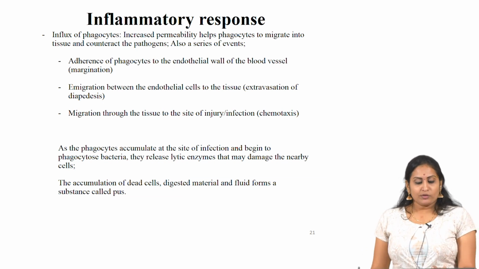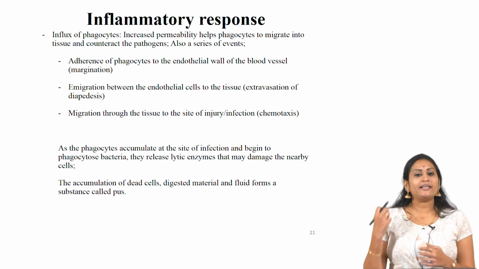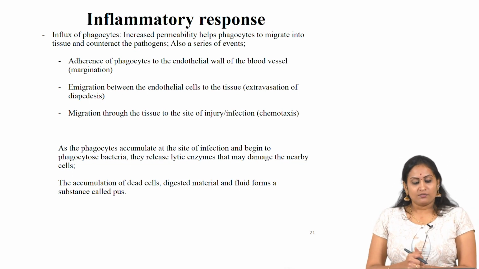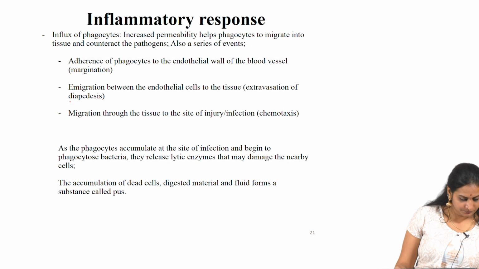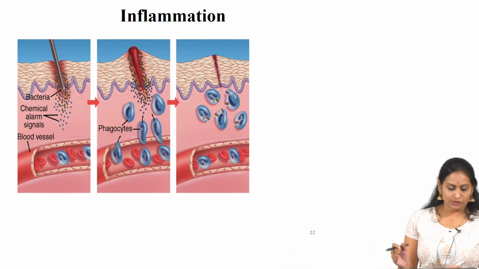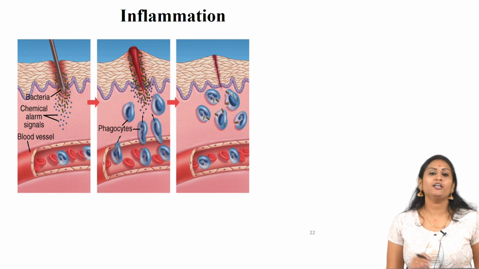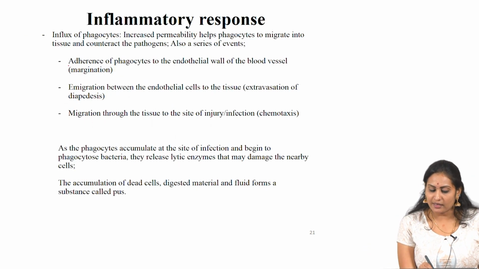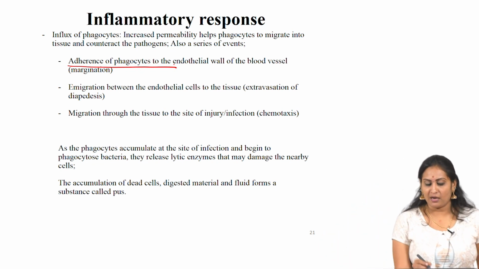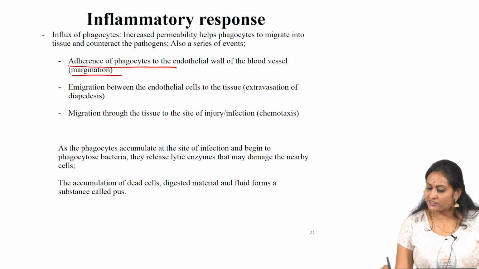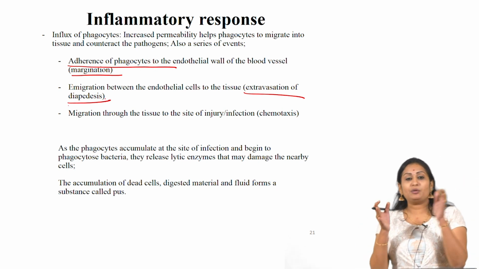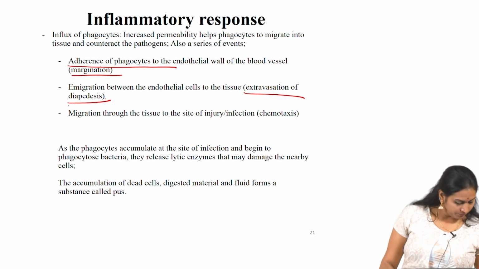Increased permeability helps phagocytes reach the affected area and counteract the pathogens in a series of events. This picture gives the series of events happening during influx of phagocytes. First, the adherence of phagocytes to the endothelial cell wall of the blood vessel, that is margination. And next is the extravasation or diapedesis, the emigration between the endothelial cells into the tissue.